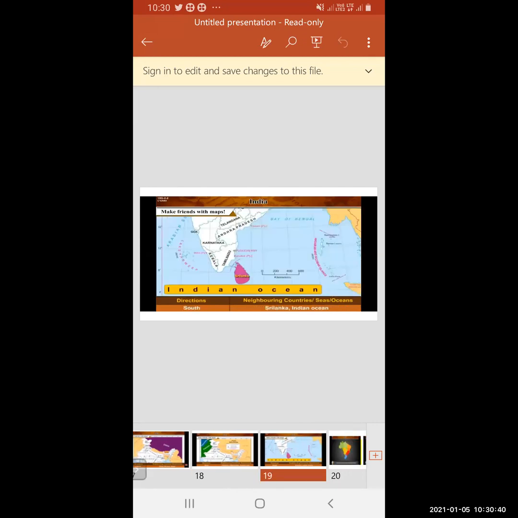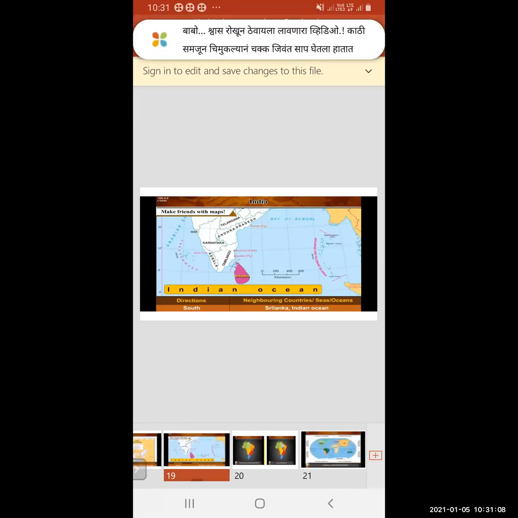Towards the south, you can see Sri Lanka is there, only one country, and you can see the Indian Ocean written in big letters. So like this, you can remember and memorize towards the south, towards the west, towards the east, which countries and which water bodies are there. I hope this is all clear, in which direction which countries or water bodies are there towards India.